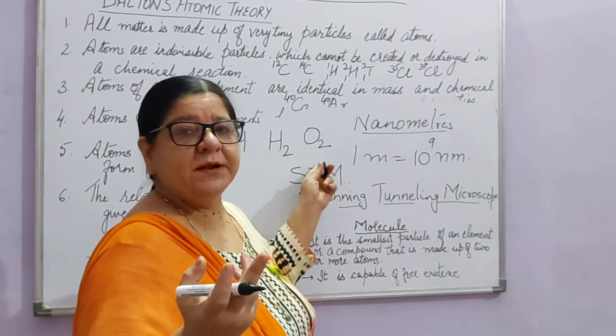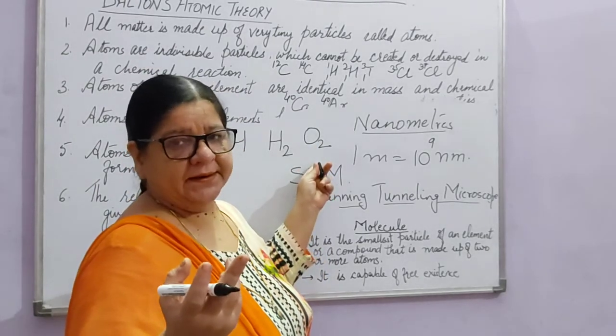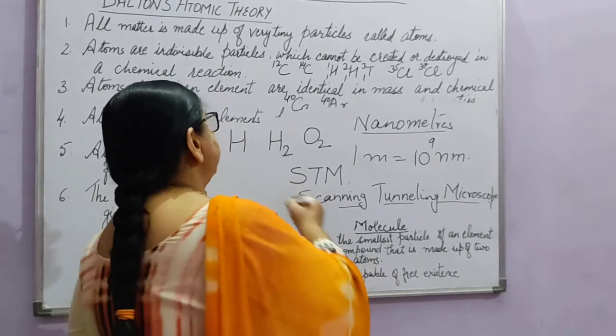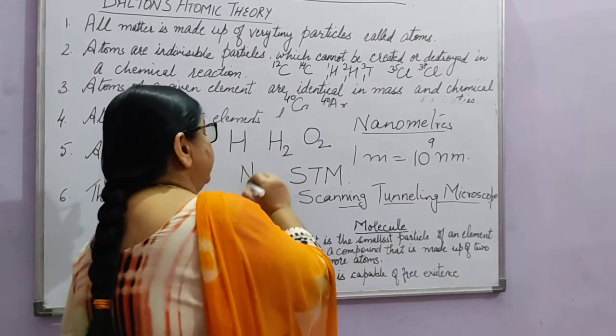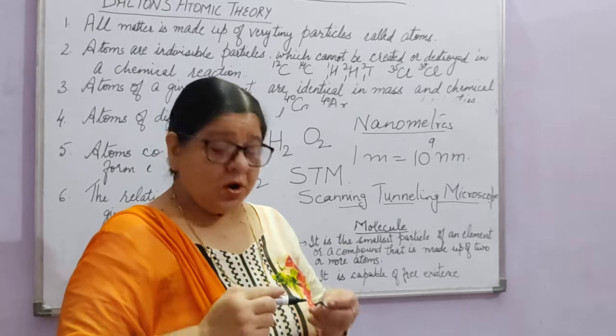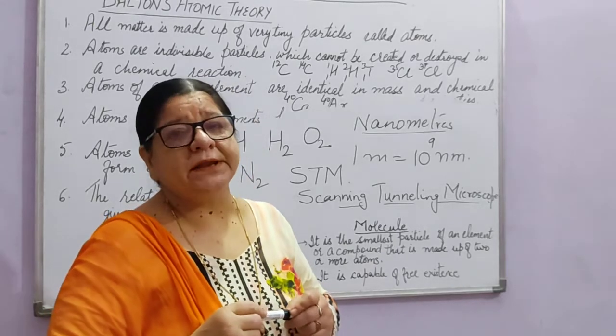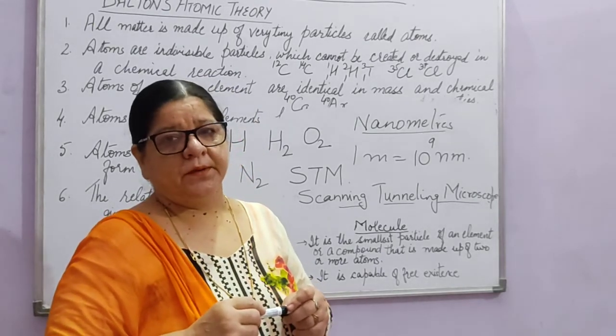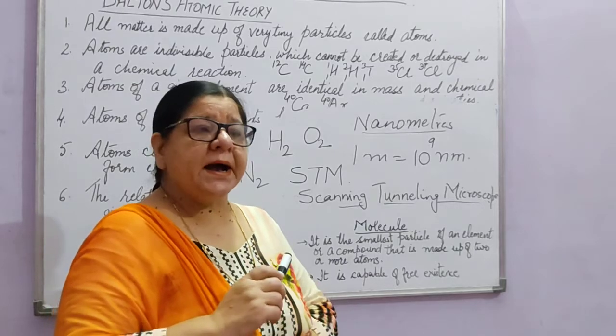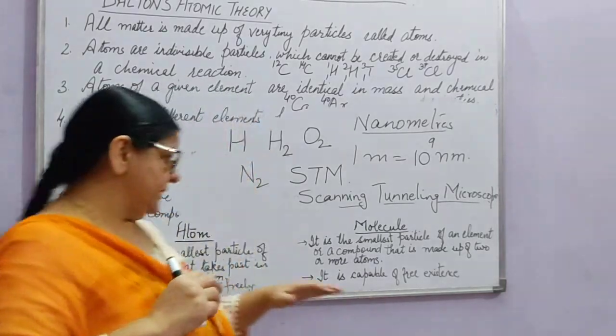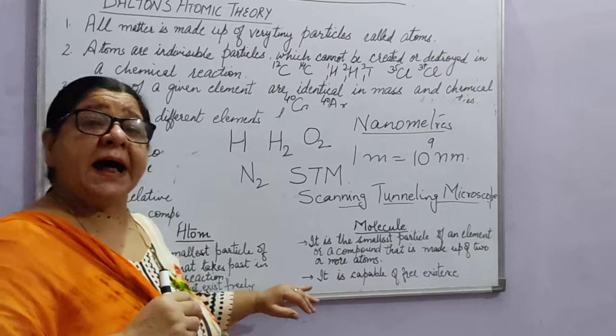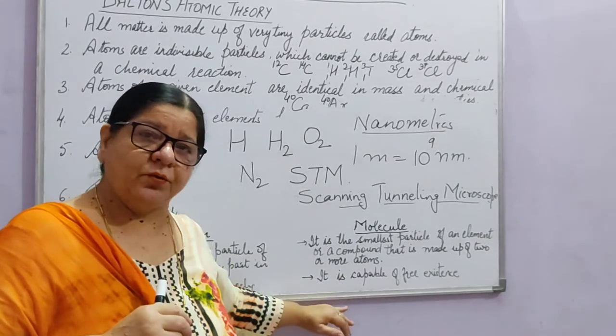So it is able to exist independently. Oxygen, nitrogen, right? They all exist in molecular form. So they are able to exist freely. This is the difference between atom and molecule.